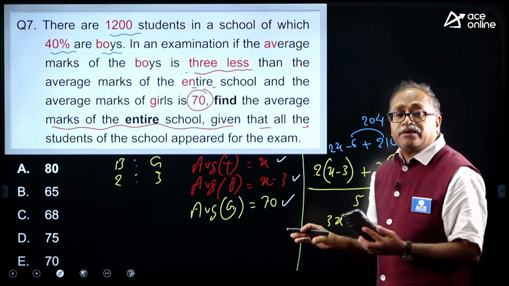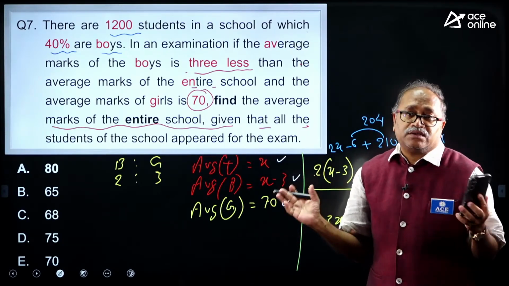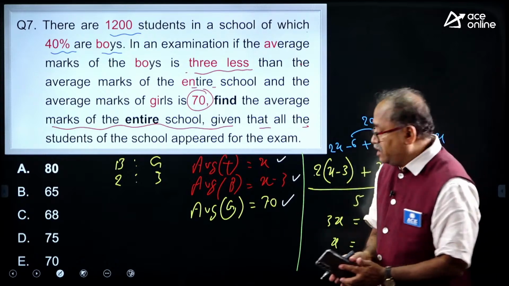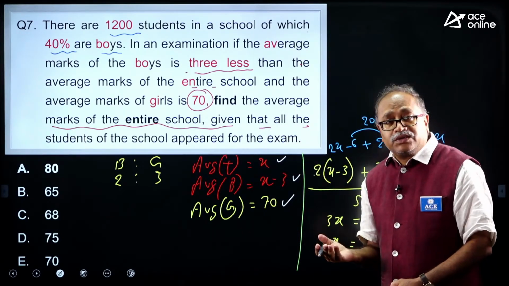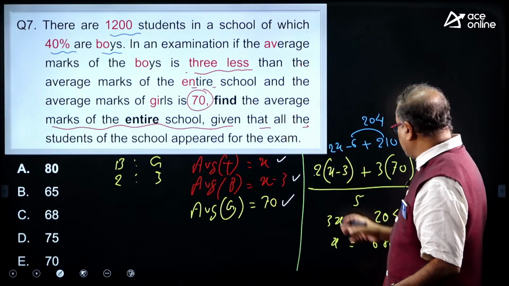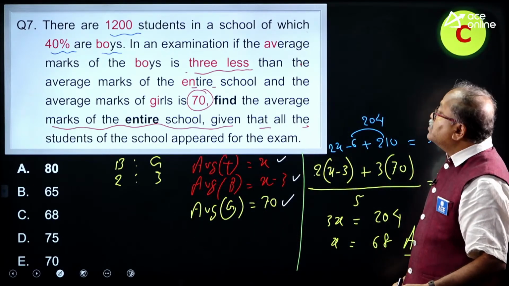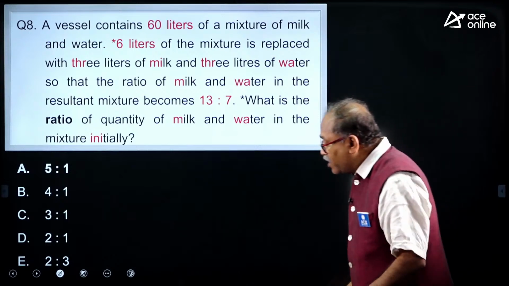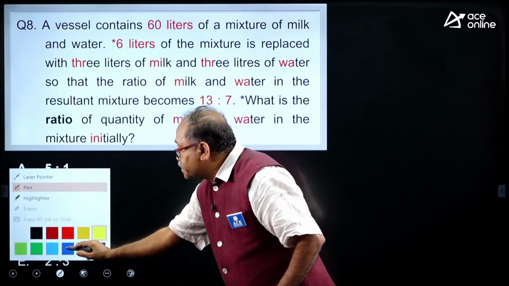You are understanding, no? In the process of solving the questions, your speed will increase, conceptual understanding will increase, my dear friend. So, come on, I will be moving on to the next question. Option C, 68, rightly answered the question. So, the next question is here. All the questions are the least calculative approach.